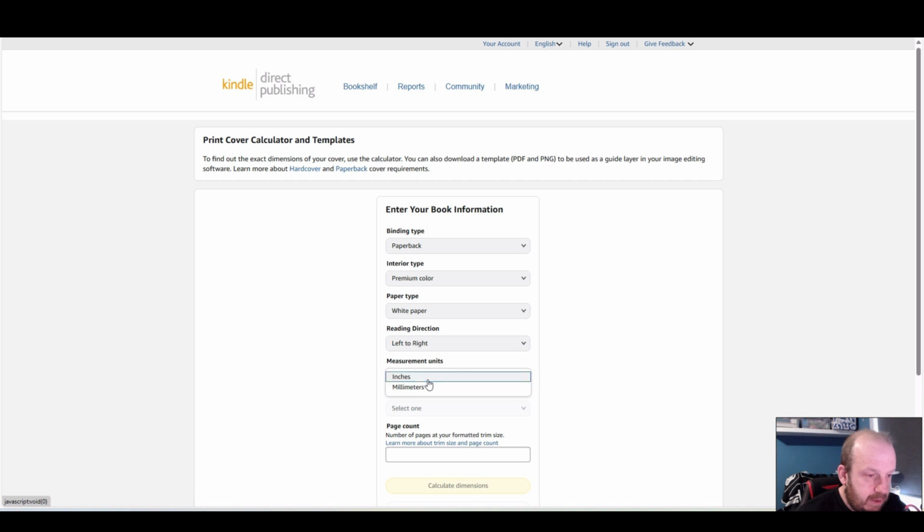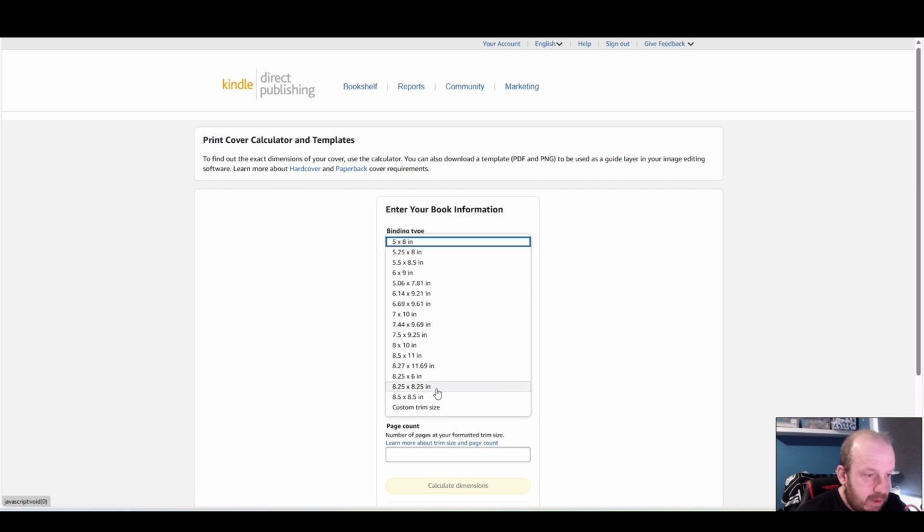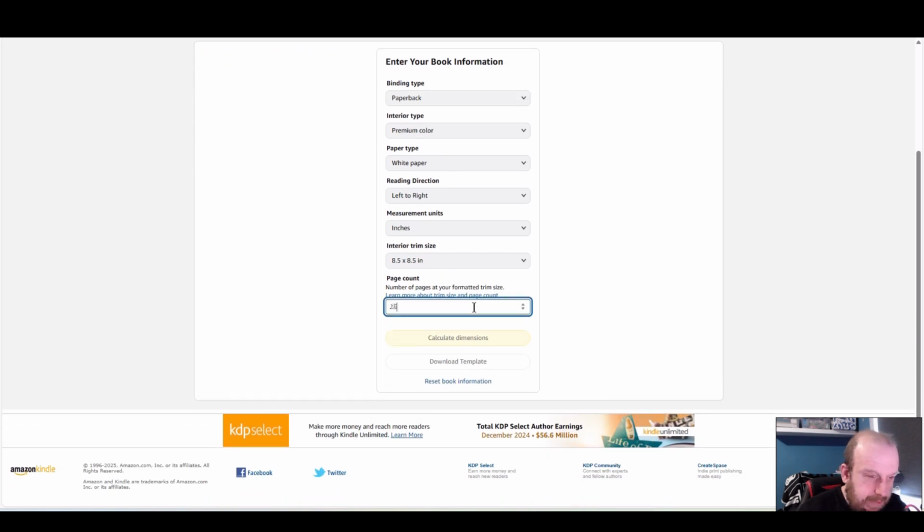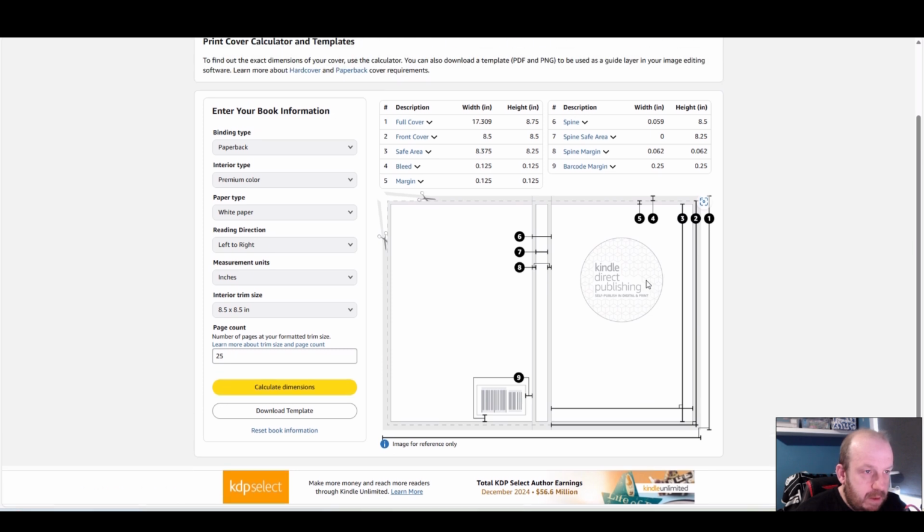Just fill in these inches. 8.5 by 8.5, and the page count is 25. There we go. So these are the cover dimensions. We're just going to download this and pull it into our software.